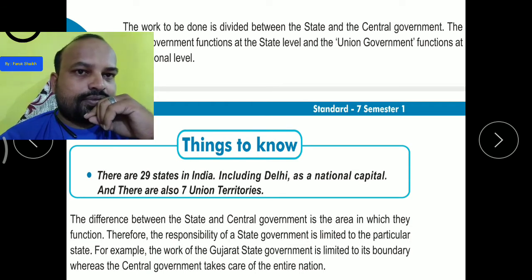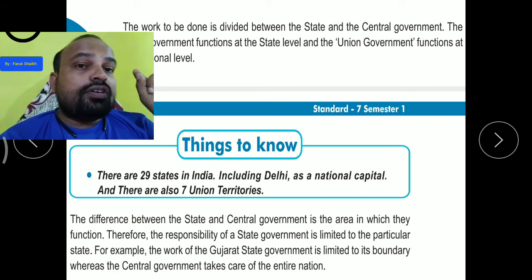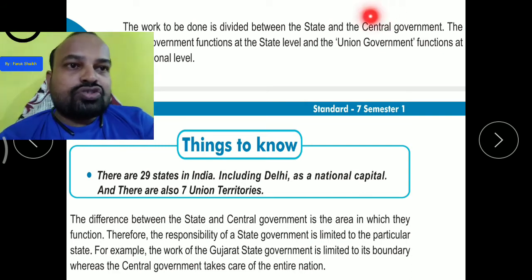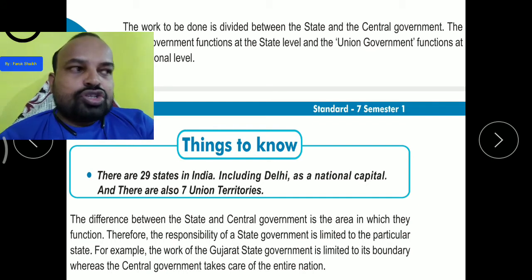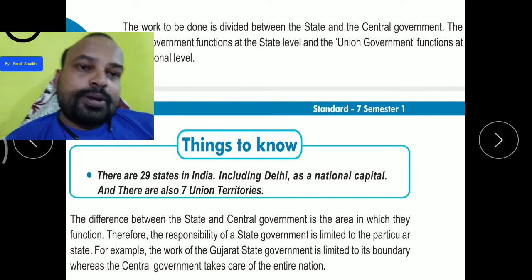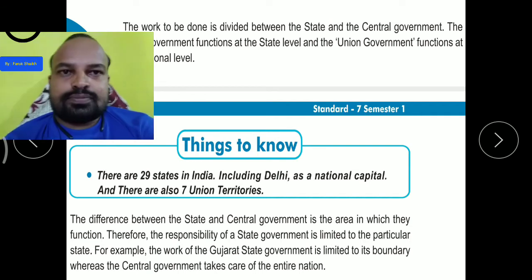But at the central level, the central government, the union government, it can also be called the union government. Why it is called union, I will tell you later. So the central government, or union government, works for the entire nation.